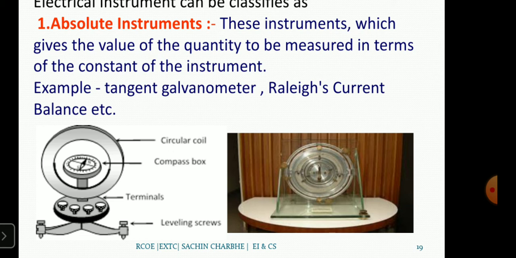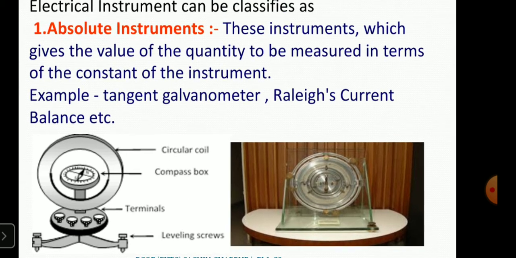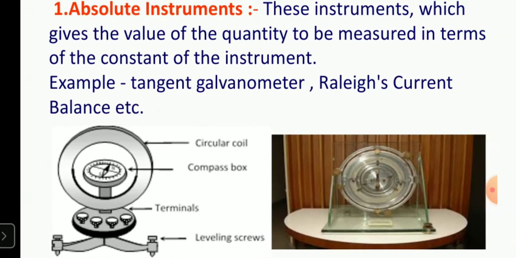How are we getting the torque? We know that F equals BIL. In BIL, B is the flux density, I is the current flowing in the winding, and L is the length of the coil. Similarly, we can calculate the torque. This type of instrument, the tangent galvanometer, is used as an absolute instrument.